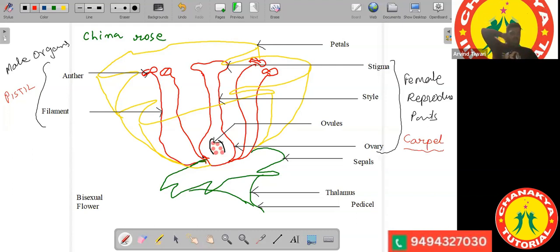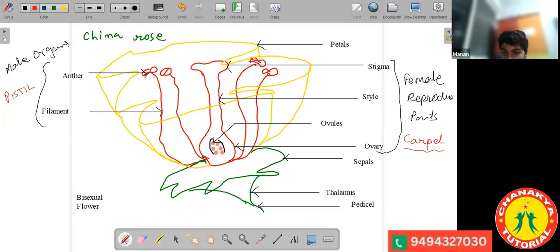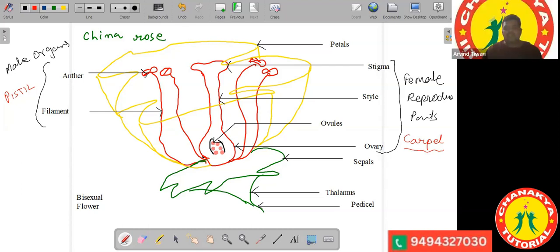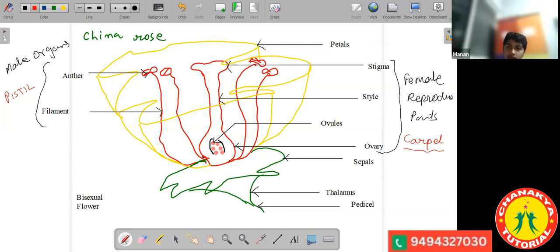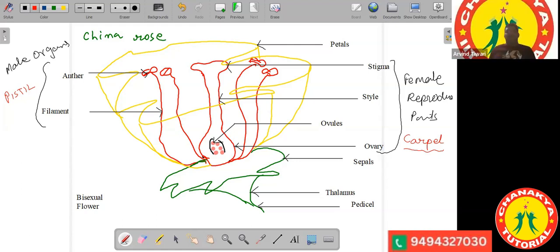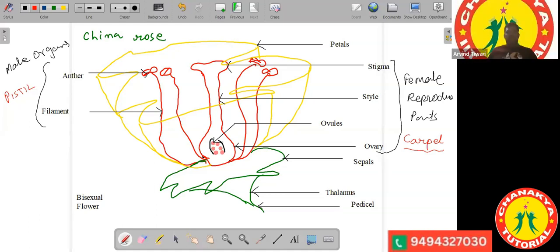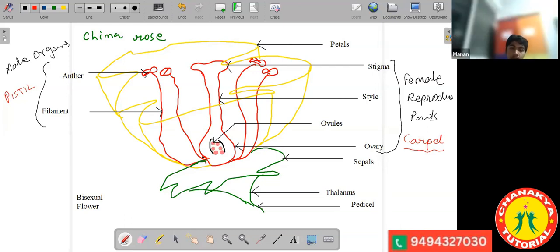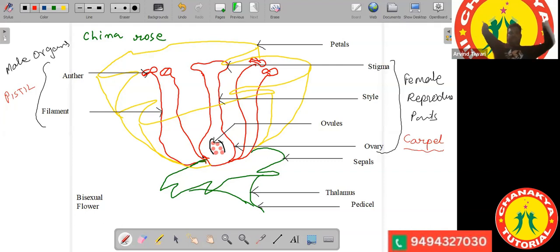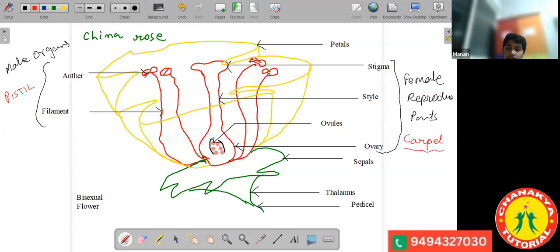Manan, yes sir. Which type of flower is it? Is it a unisexual flower or a bisexual flower? Bisexual. Yeah, it is a bisexual flower. And what do you mean by carpel? Carpel is the female reproductive part. What are the female reproductive parts? Style, stigma, and ovary. Okay.